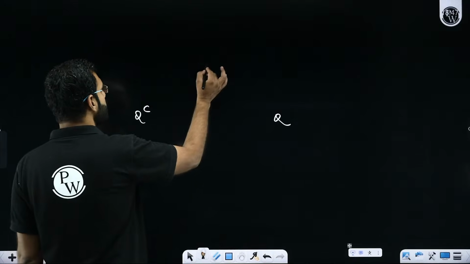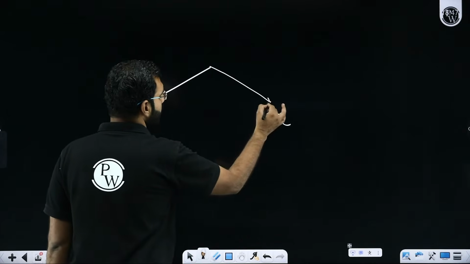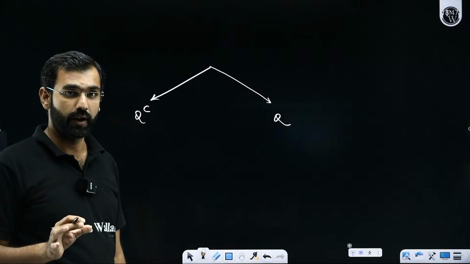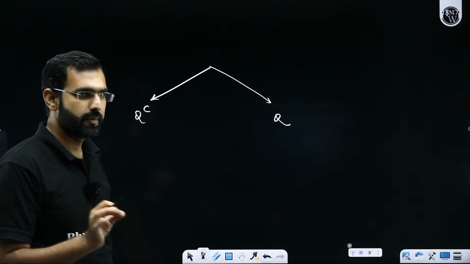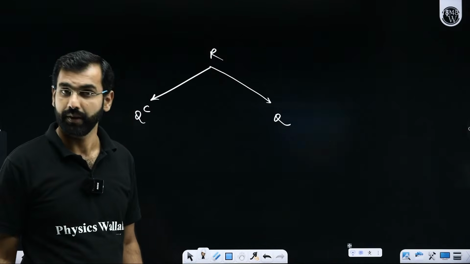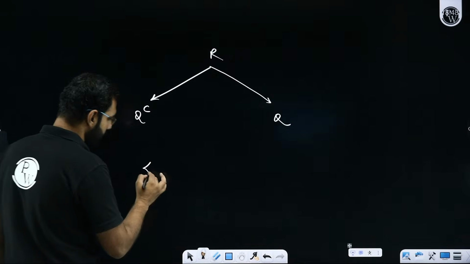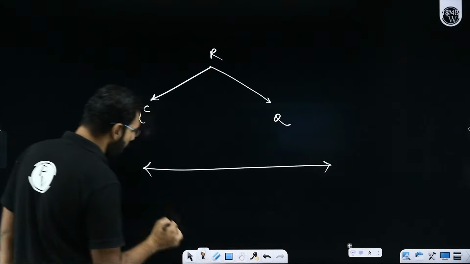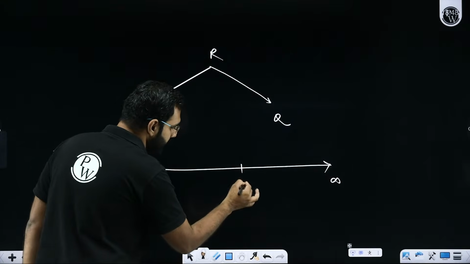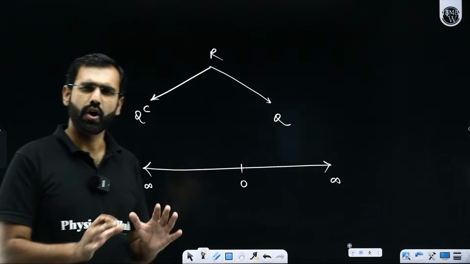And my conclusion is pretty simple: if you club all the rational and irrational numbers in the world, you are going to get the set of real numbers. If you plot it on the number scale, all the numbers between minus infinity to infinity will be called the real numbers.